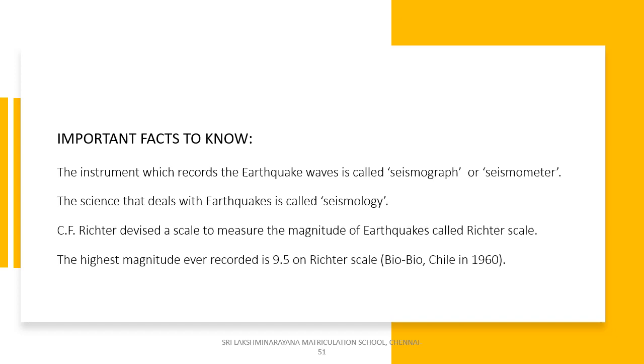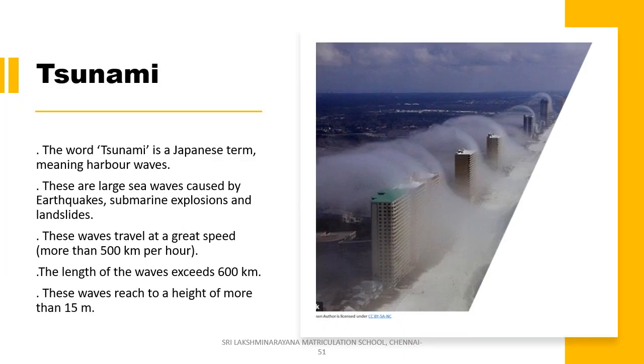Very good, children. Now let's move on to the interesting topic, tsunami. Tell me, what is tsunami, children? Yes, these are large sea waves caused by earthquakes, submarine explosion and landslides. Now how did the word tsunami arrive? The word tsunami is a Japanese term meaning harbor waves. It is adopted to describe large seismically generated sea waves, which are usually caused by earthquake, submarine explosion and landslides.